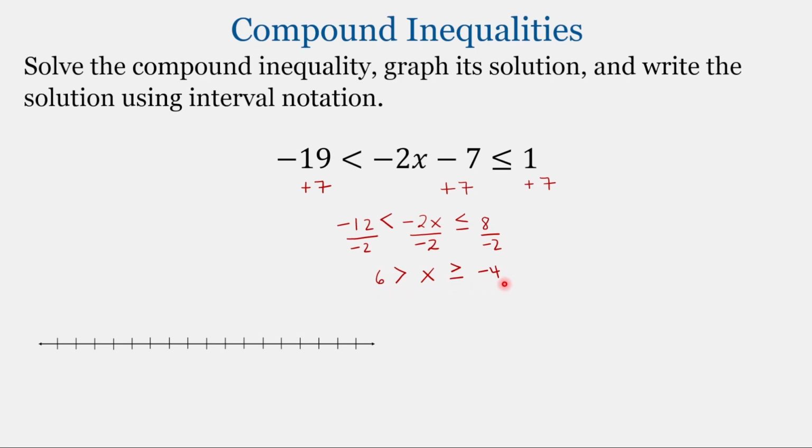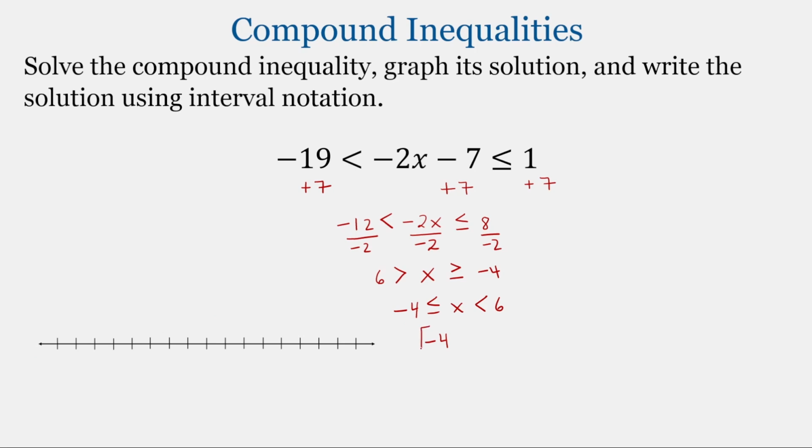And this is a valid solution, but it's best to put the smaller number, in this case -4, on the left. So we'll rewrite this as -4 less than or equal to x less than 6. And then writing this in interval notation, we have -4 as our left boundary.